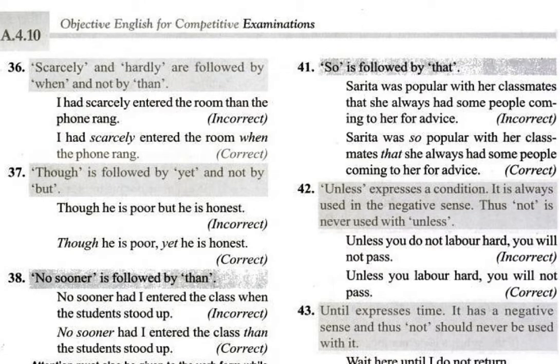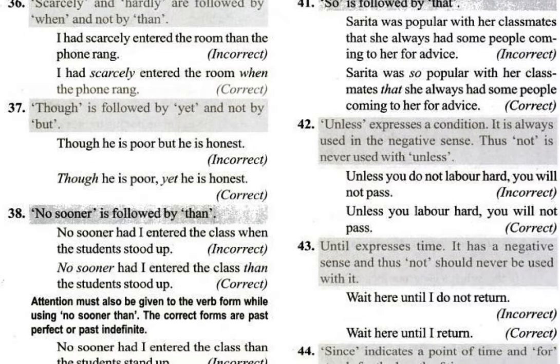Okay, now here, so is followed by that. Some examples where so is followed by that. You have to understand the sentence first. Sarita was so popular with her classmates that... So you can use that in the case of so. But if you are using such, better to use as. And you have to understand the connotation, in what context it has been used. Sarita was so popular with her classmates that she always had some people coming to her for advice.